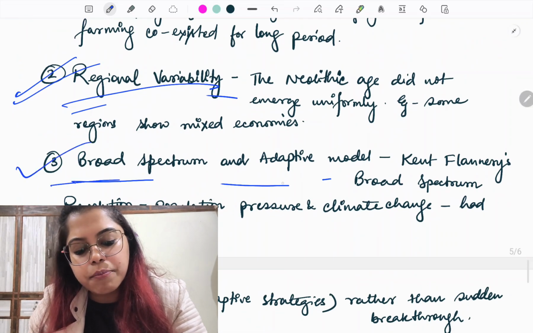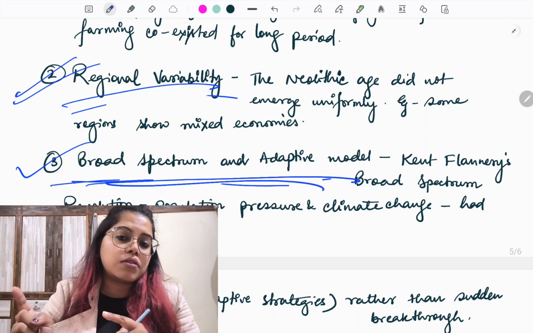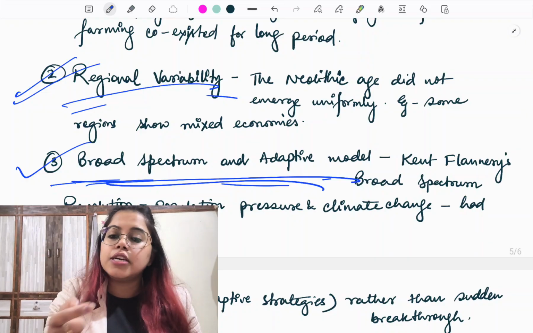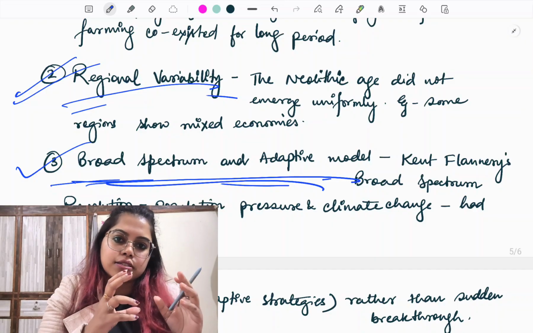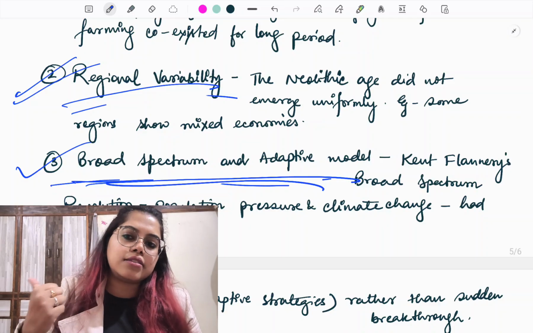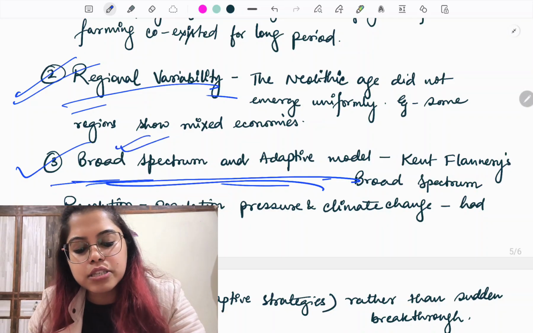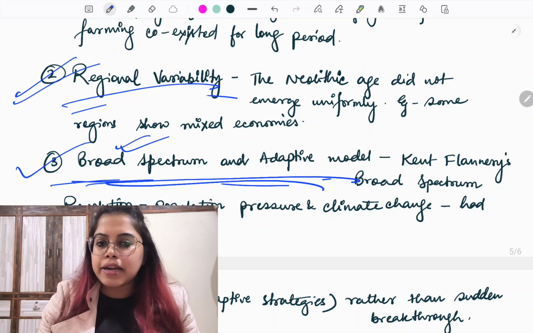Next, we have the theory of broad spectrum and adaptive model. Do go and see the Mesolithic video, where I have talked about this broad spectrum theory of the Mesolithic period, because just as V Gordon Childe is important for understanding the Neolithic period, similarly Kent Flannery is important to understand the changes that happened in the Mesolithic period, and this broad spectrum theory is his, how basically our knowledge of flora and fauna expanded.